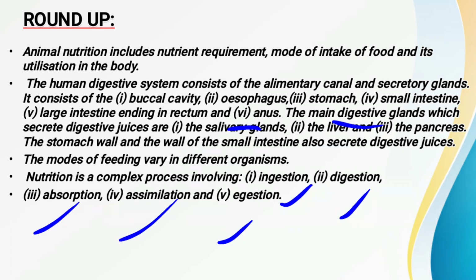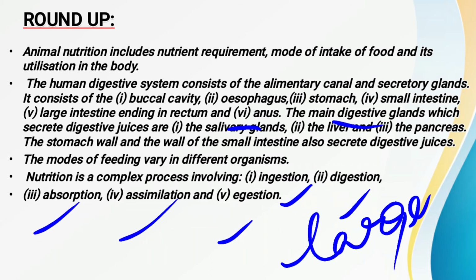Salivary glands are present where? Salivary glands are present in our mouth. And how many salivary glands are present? There are 3 pairs of salivary glands present in our mouth, and they secrete a kind of watery secretion that is called saliva, which is responsible for breaking down of the starch. Fine. Now the next one we have studied is the liver. The liver is called what? The liver is called the largest gland.